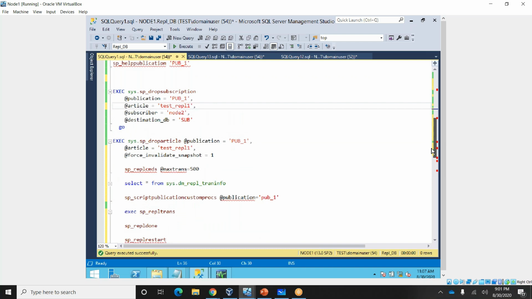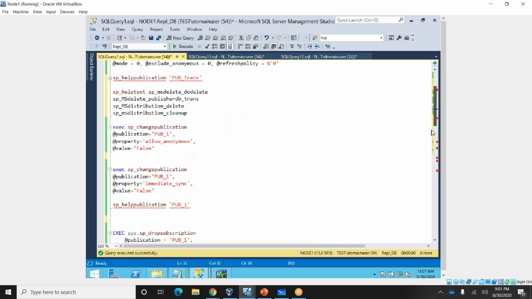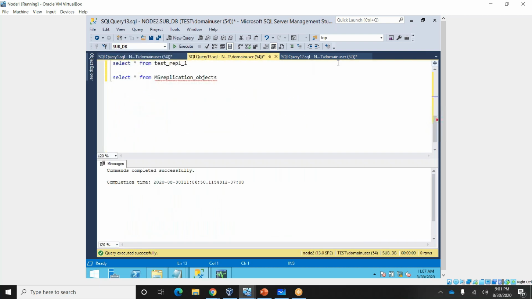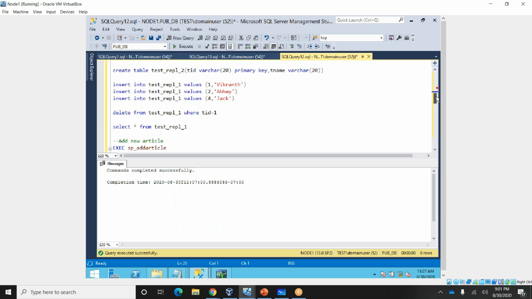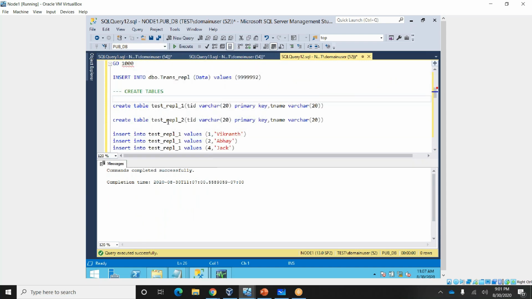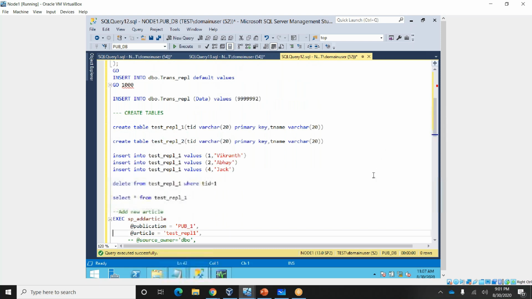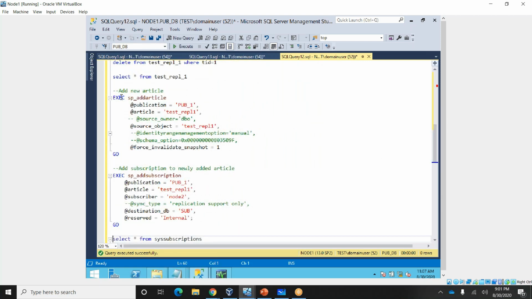Let me show you the script I'm adding here. So this is the table. This is the stored procedure which we can add through commands. Okay, this is the subscription. This is the procedure. Once you add it to publication, it should subscribe as well.